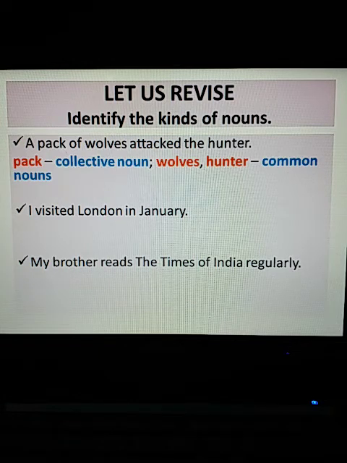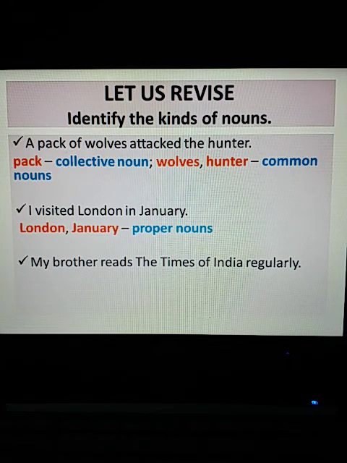Okay? Now the next one. I visited London in January. So which are the nouns here? Yes. We have only proper nouns in this sentence, two of them. That's London and January. London, it's a specific name of a particular place, and January, it's a specific name of a particular month. So they are proper nouns, and you see both of them begin with a capital letter.